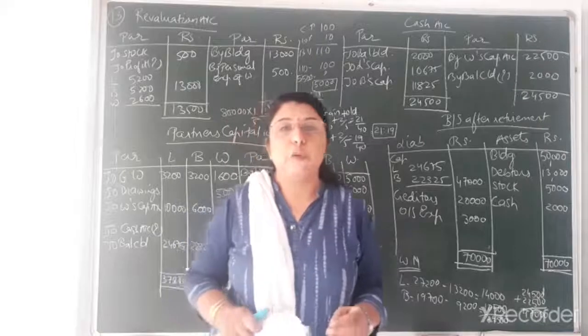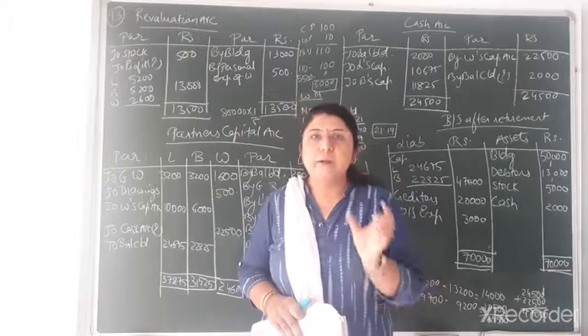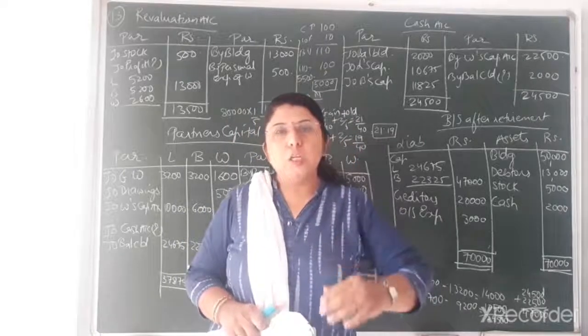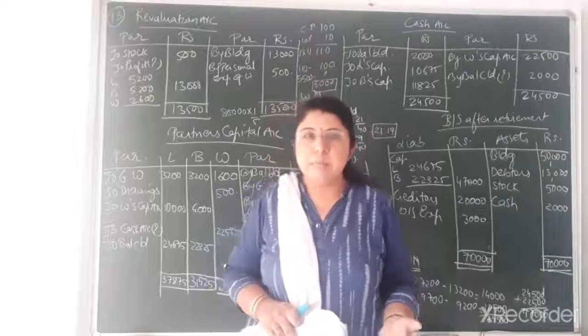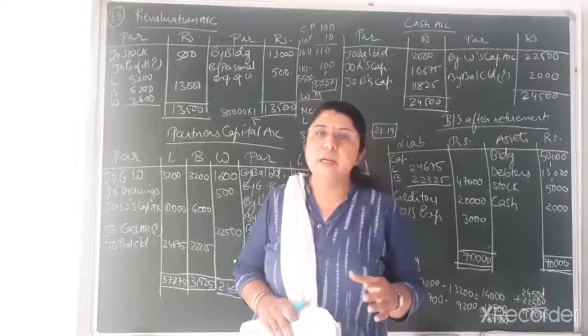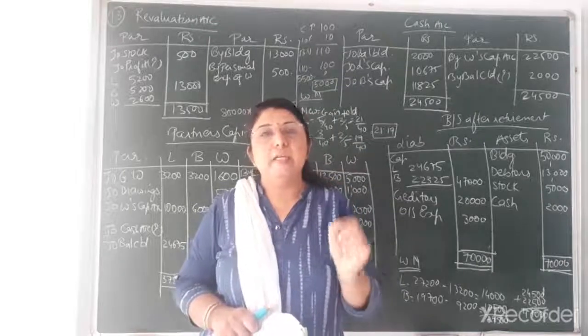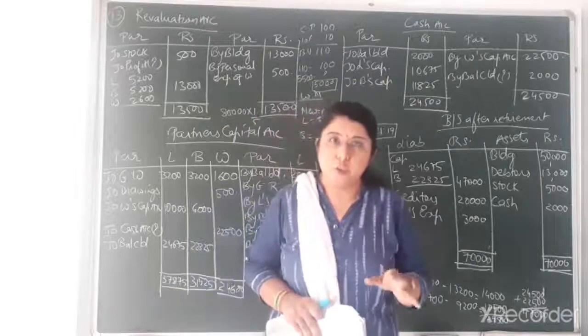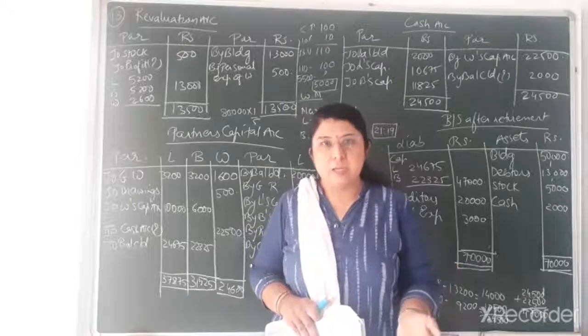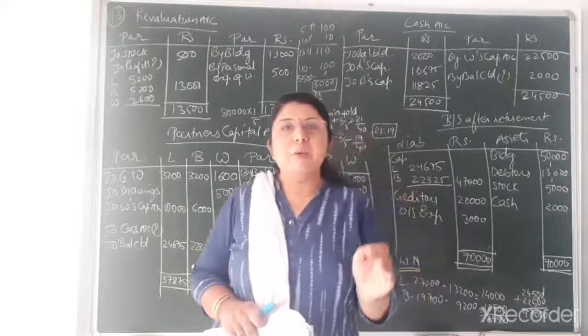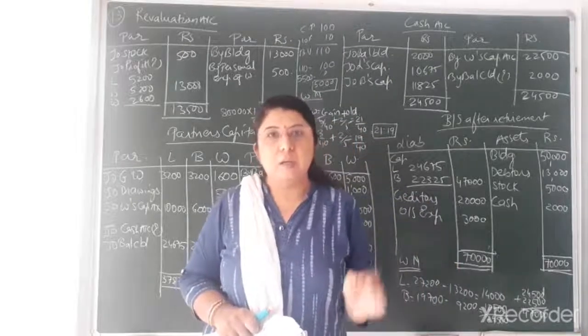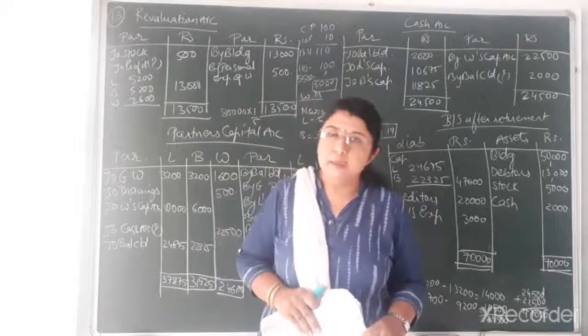How much each partner will contribute of the total to be given to the retiring partner will be decided to maintain the new capital in the new profit and loss sharing ratio. On that basis we have to decide how much cash will be brought by the continuing partners in order to pay the retiring partner.